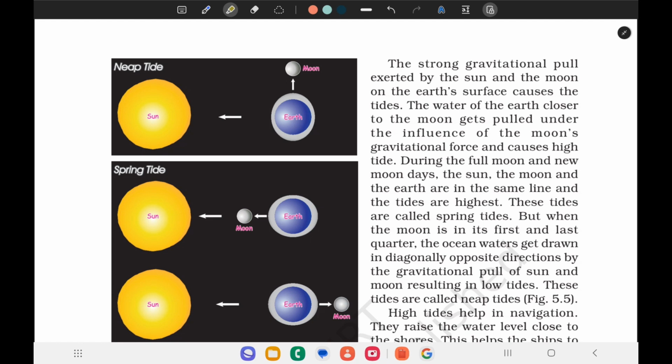During the full moon and new moon days, the sun, the moon and the earth are in the same line. Here we can see the three are in the same line and the tides are highest. These tides are called spring tides.